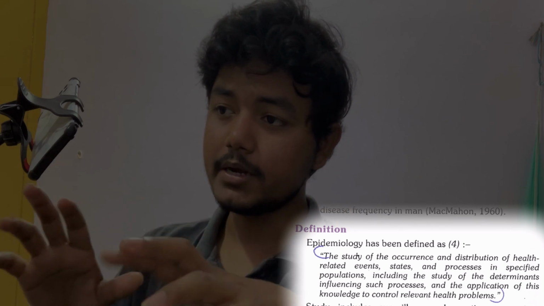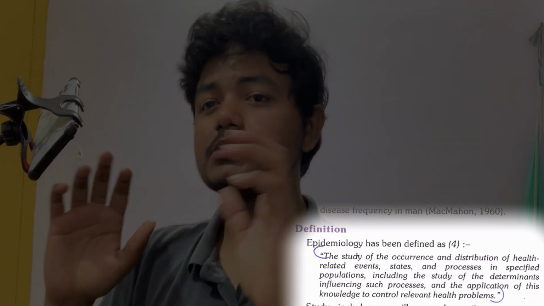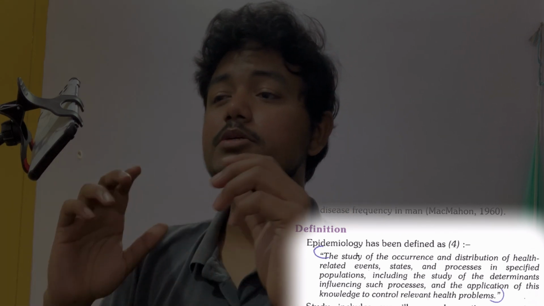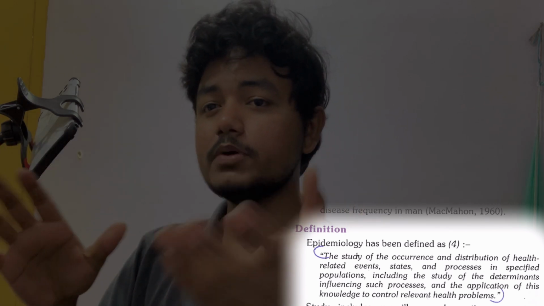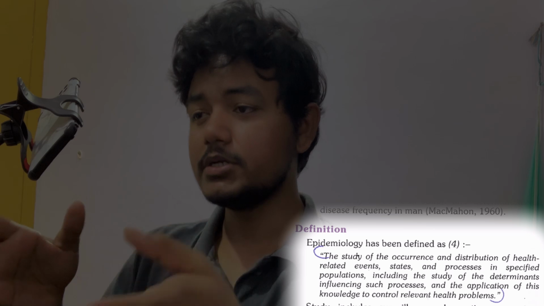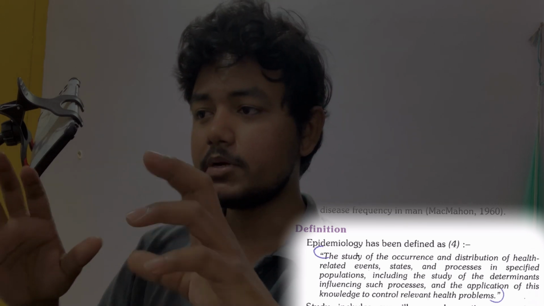So at the end, what are we trying to do? What we come up with is prevention. How can we prevent so that there is no disease, so that there is no burden of doing all this? That is why you study a disease, to see what things can be done to prevent it so that it doesn't occur. But it's not an ideal world. No matter what we do, no matter how much we try, there will be something or other that will come and hit. Again, we'll try to study that, and everything will keep happening again.